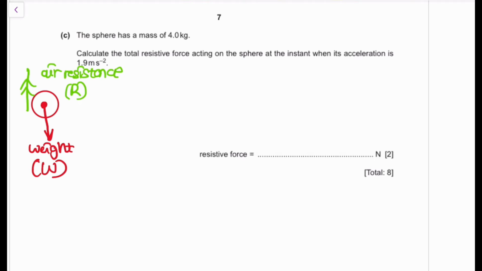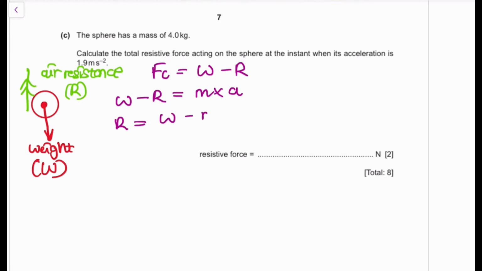So our resultant force, Fc, is going to be equal to your weight acting down minus the value of R, the resistive force. So W minus R is equivalent to your mass times your acceleration. So the value of R is equivalent to W minus your mass times your acceleration, right?